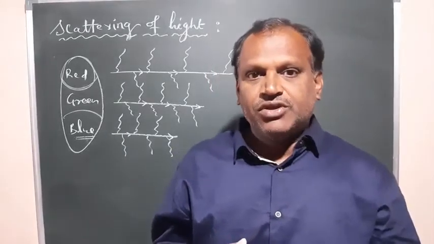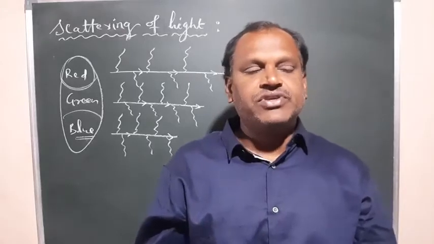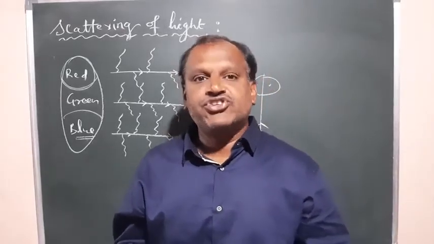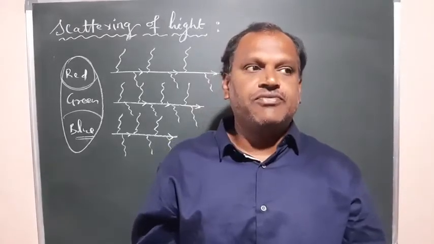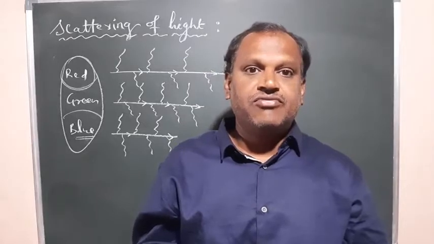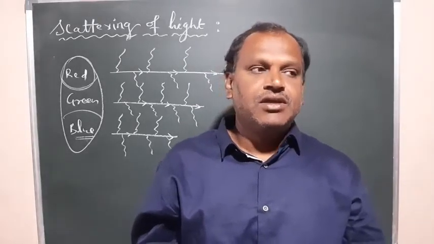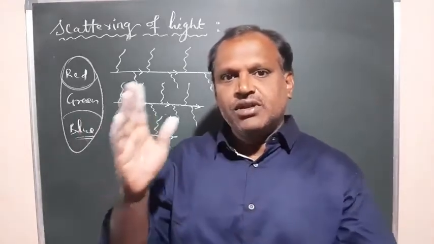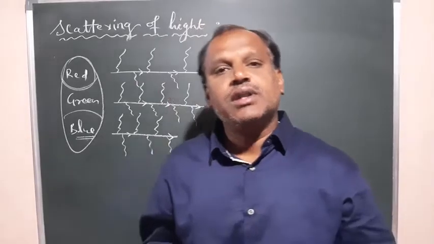Power, units of power, right? And after that we started refraction, laws of refraction, laws of reflection, types of reflections, refractive index, Snell's law, right?